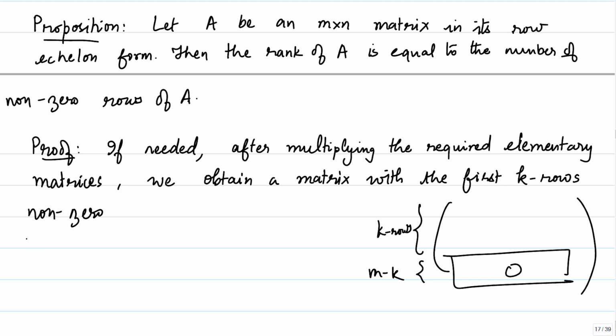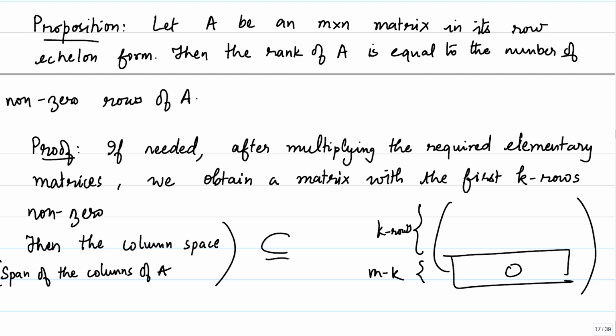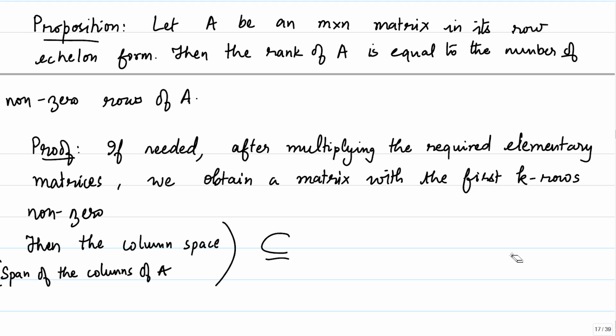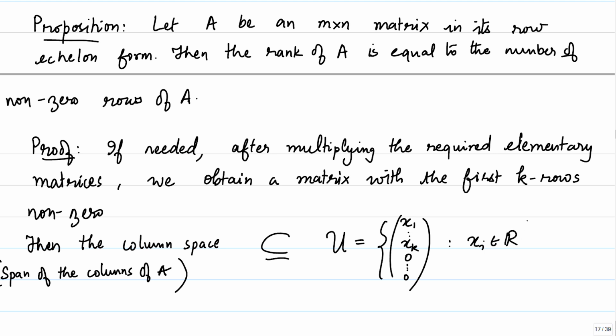So, clearly then the column space, which is the span of the columns of A, is contained in this particular subspace U of Rm, which is given by x1 to xk and then 0 dot dot dot 0, where xi's are in R. So, U is basically the subspace of Rm which satisfies the property that the last m minus k entries are 0.